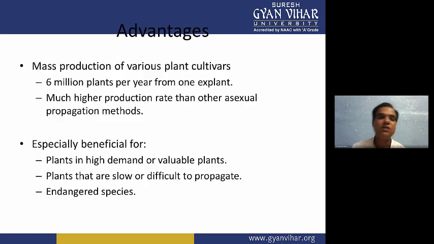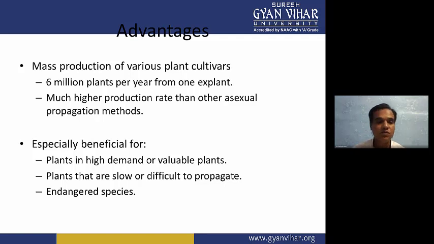Then what advantages are there of plant tissue culture? Now, a cell can produce millions of the same copies of the plants, or you can say the clone of a cell can produce many plants.